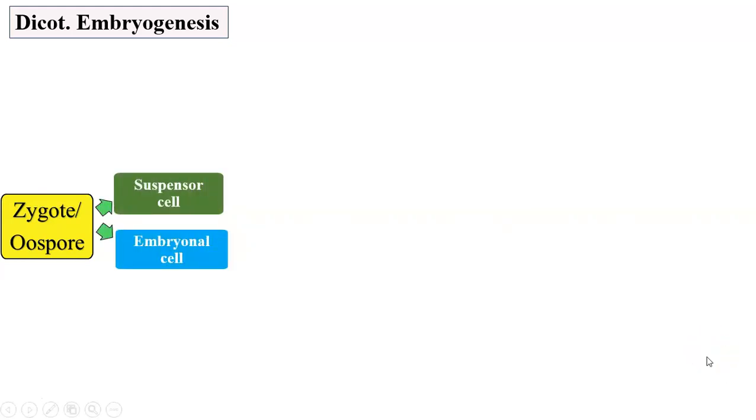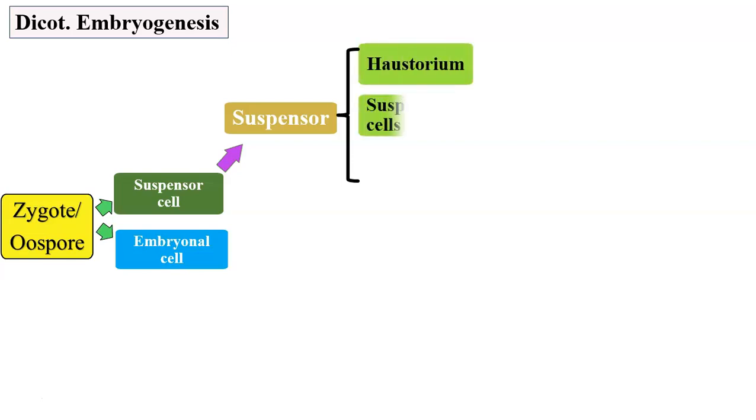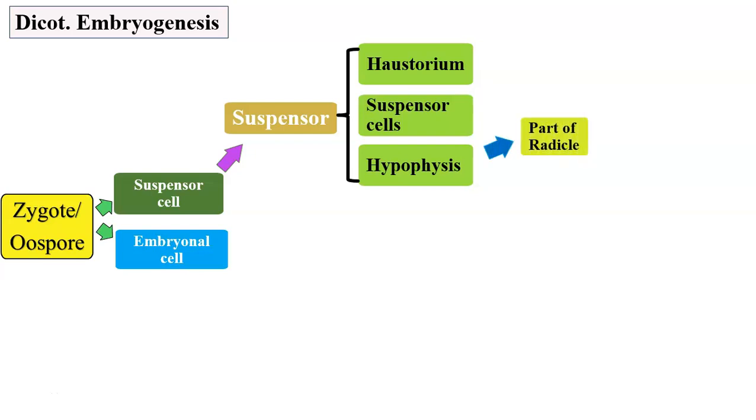Once again, we will recall: the zygote develops into oospore. It divides to form a suspensor cell and an embryonal cell. The suspensor cell gives rise to the suspensor. It is a filamentous structure having 6 to 10 cells. The uppermost cell is the haustorium. The lowermost cell is the hypophysis. The hypophysis later gives rise to part of the radicle and the root cap.